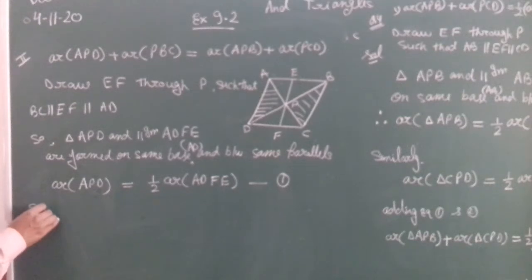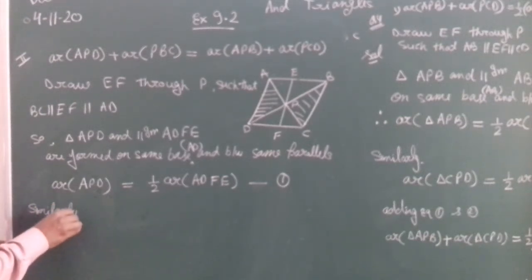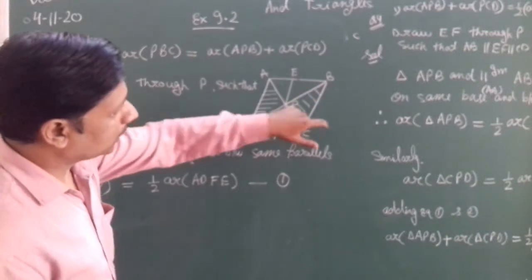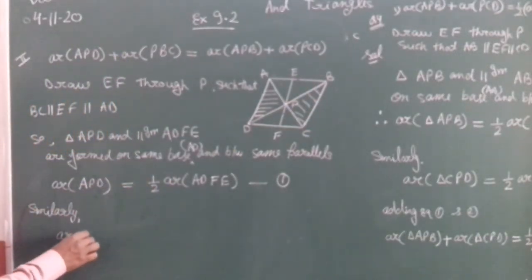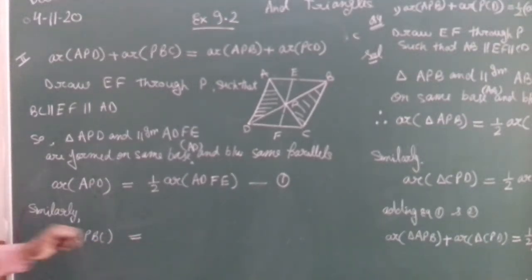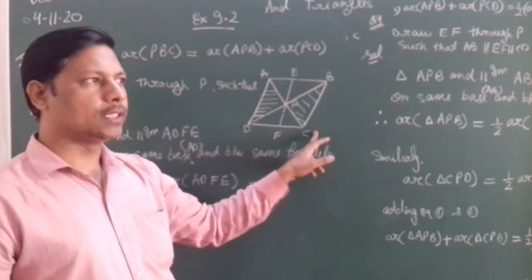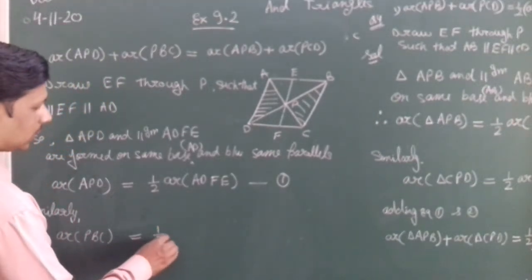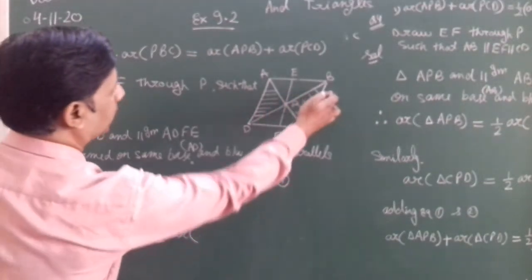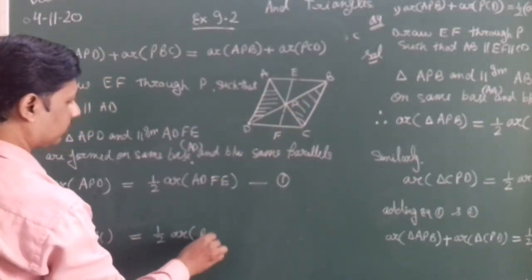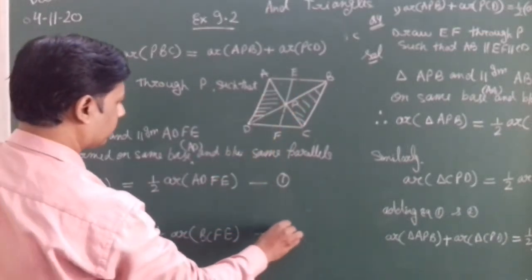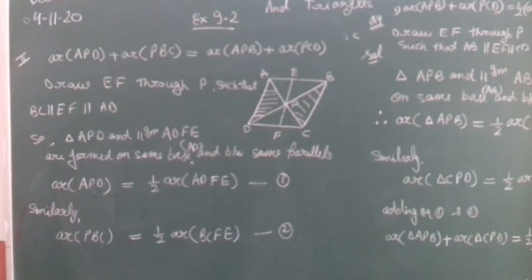Similarly, area of PBC is equal to, on this side, triangle area is half the area of parallelogram, half area of BCFE. Number second. So after adding these first and second equation, we have adding equation 1 and 2.